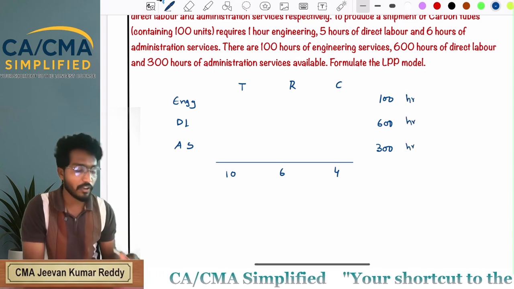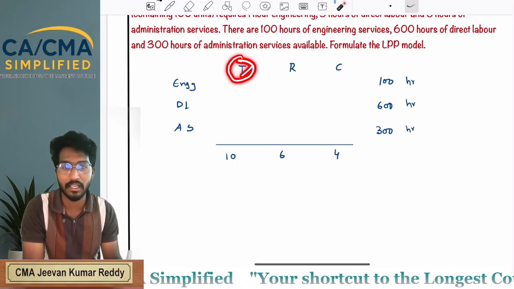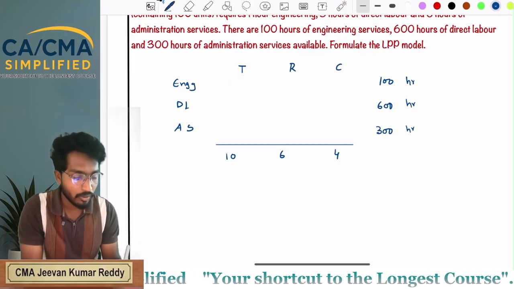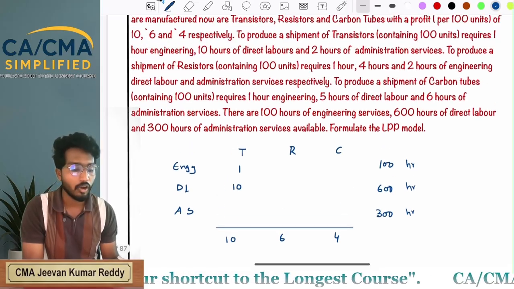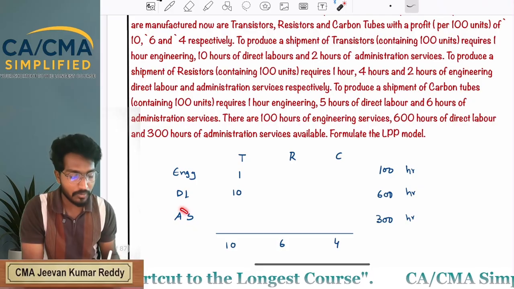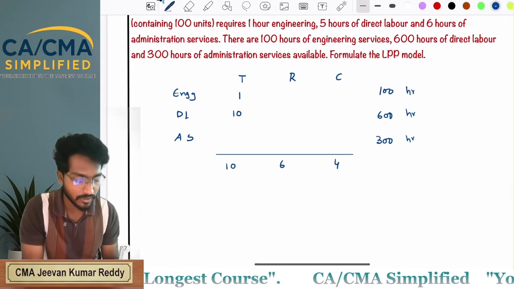Now, for producing one transistor, you require 1 engineering hour, 10 labor hours and 2 hours of administration service.